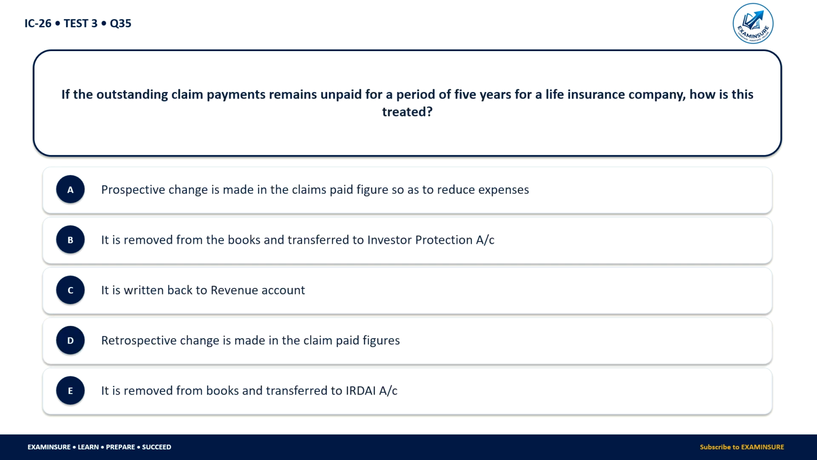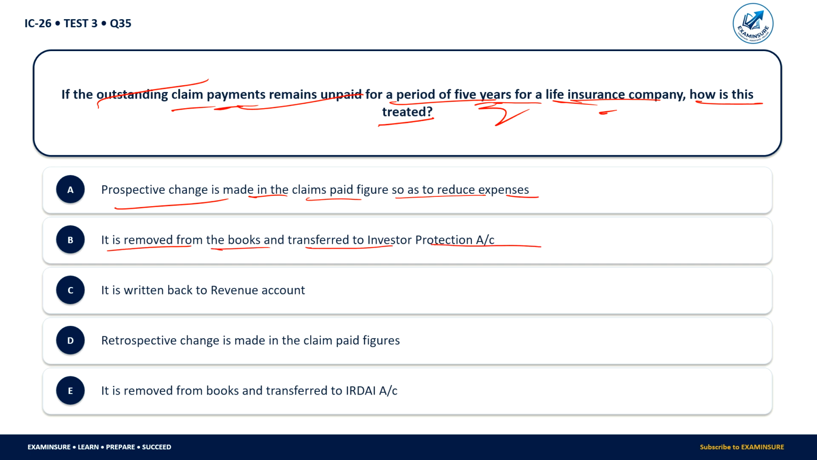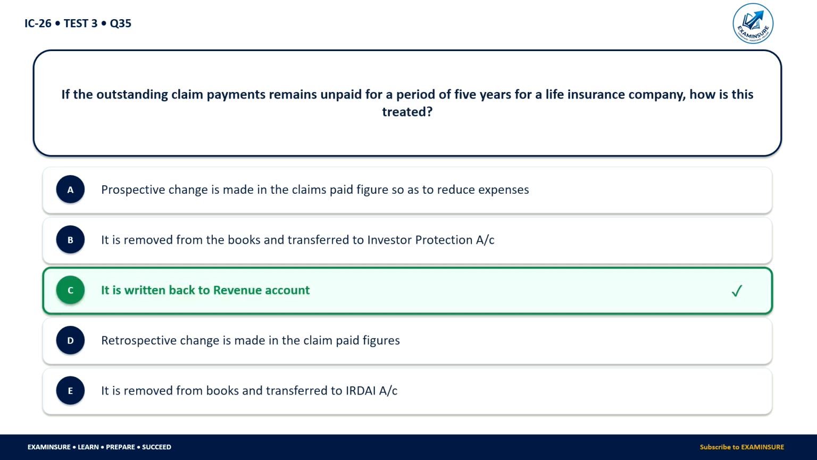If the outstanding claim payments remains unpaid for a period of 5 years for a life insurance company, how is this treated? जो हमारा आउटस्टैंडिंग क्लेम पेमेंट होता है वो क्या होता है कि हम 5 साल तक पे नहीं करते हैं एक लाइफ इंश्योरेंस कंपनी में, तो उसको क्या किया जाता है? Prospective change is made in the claim paid figures so as to reduce expenses. It is removed from the books and transferred to the investor protection account. It is returned back to the revenue account. Retrospective change is made to in claim paid figures. It is removed from the book and transferred to the IRDAI account.